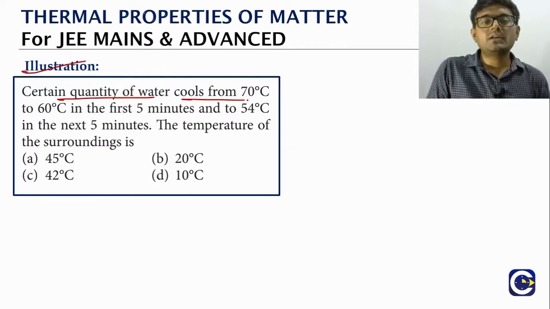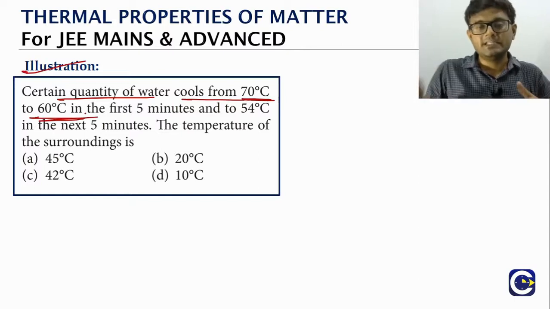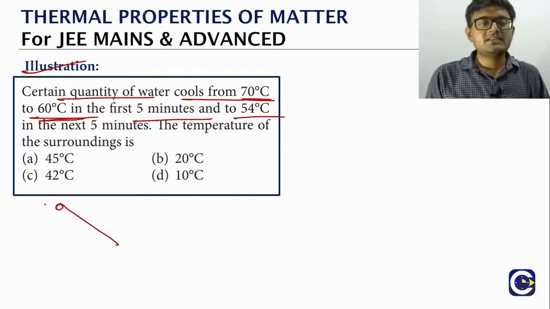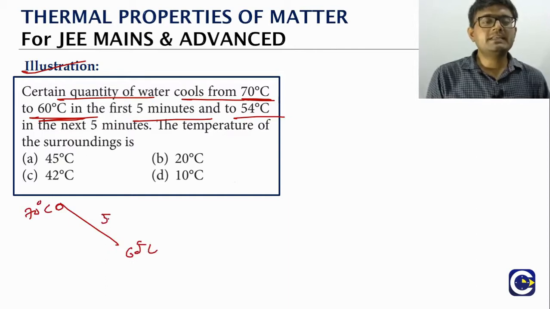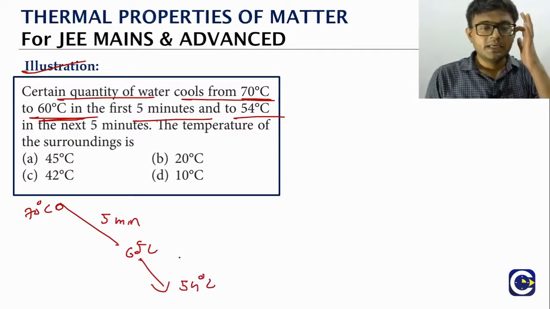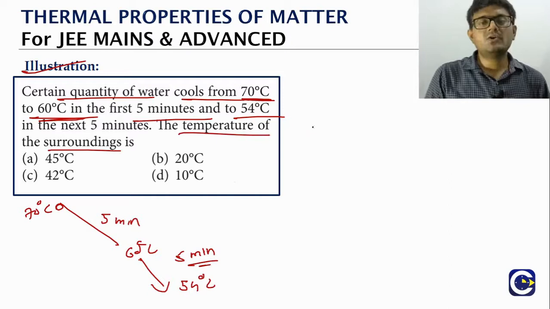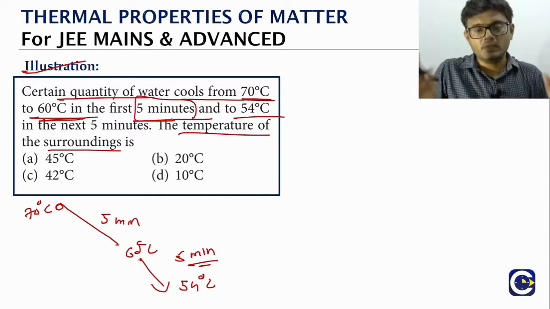A certain quantity of water is cooling from 70 degrees Celsius to 60 in the first 5 minutes, and then to 54. To come down from 70 to 60, it is taking 5 minutes. Now from 60 down to 54, it is taking again 5 minutes. The temperature of the surrounding is how much? Here the time is measurable, which means we have to use the average formula.